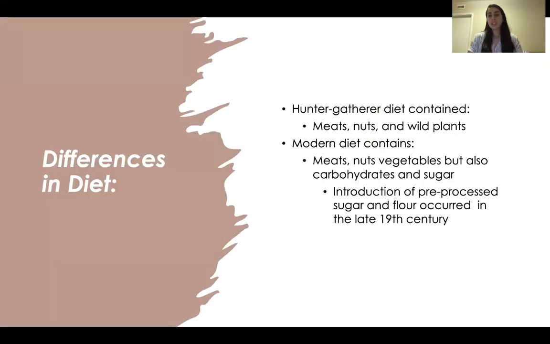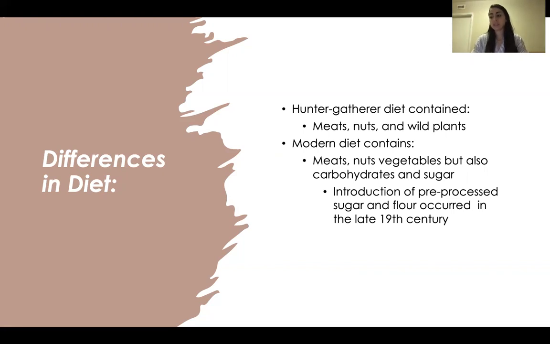So, the differences in diet. Hunter-gatherer diets contained meat, nuts, and wild plants, while modern diets contain meat, nuts, vegetables, but also carbohydrates and sugars. The introduction of pre-processed sugars and flours occurred in the late 19th century. The average American diet also consists of excess sodium, saturated fats, refined grains, and excess sugars. Americans on average are consuming much less vegetables, fruits, whole grains, dairy products, and good oils.